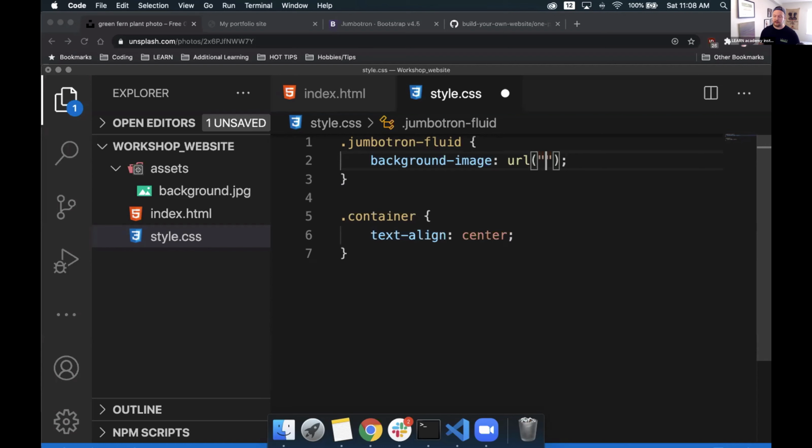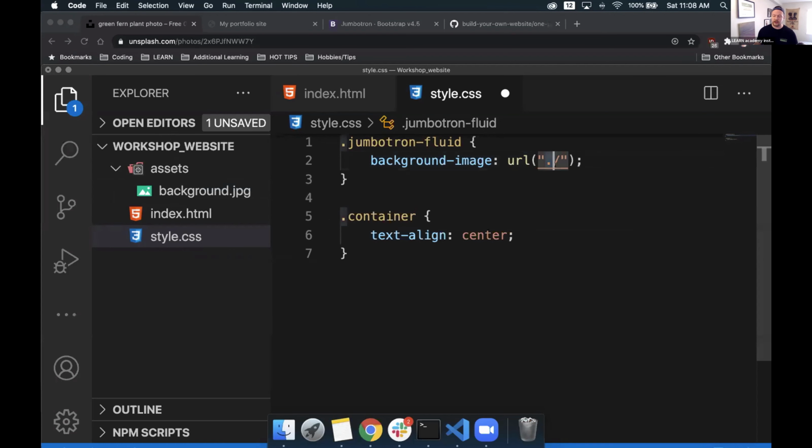So with that, we have url. We're going to put in some quotes because we're kind of doing some plain English here somewhat. And what we need to do is tell it, hey, since style.css is living inside of our workshop website folder, we need to go into a folder called assets and grab background.jpg. How do we do it? We type it like this. We do dot